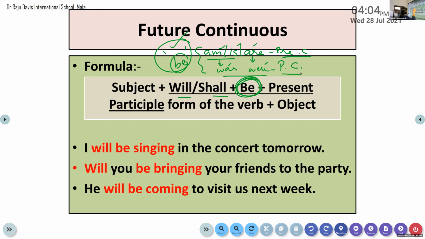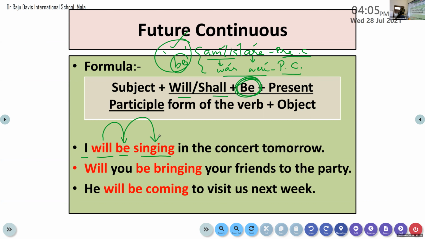Then you can use the present participle form. Otherwise it is not possible. By rule, it is not correct to use present participle after will or shall. So what can be fitted? Base form can be fitted after modal auxiliary. So be is the base form of the verb. So we can use subject plus will or shall plus be plus present participle form. After modal, I have used the base form of the verb. Then comes the continuous form or the present participle form.